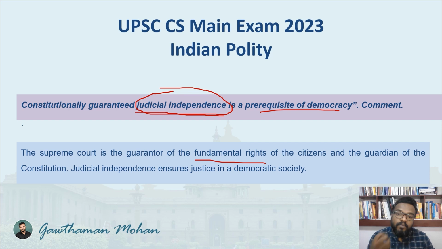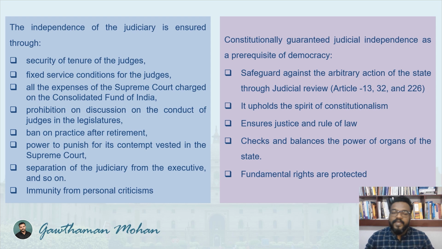You need to give more relevant points which are connected with this, because judicial independence ensures justice in a democratic society. So what are the points you can address? I'm pretty sure that you won't be able to remember all these points. All points were mentioned in the constitution and in our polity classes, but we will not be able to recollect all this information. But if you have had proper writing practice, definitely you should be able to do that. But these are some of the points you could have mentioned.